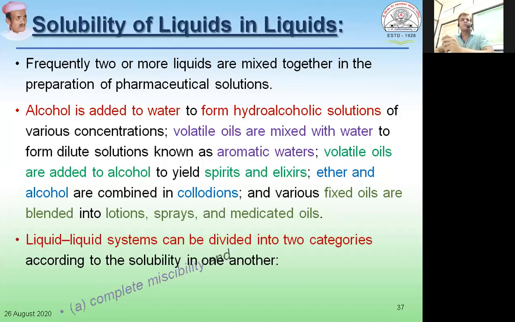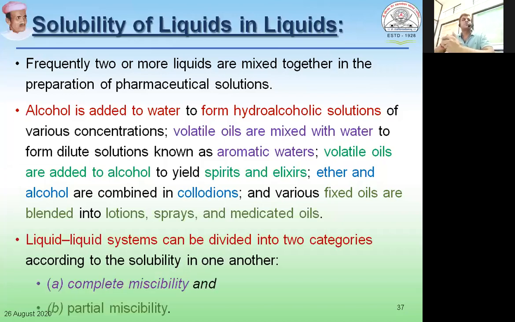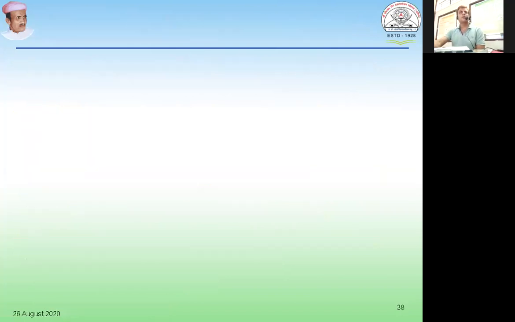Based on the way a liquid mixes with another liquid, these systems are divided into two categories. One is known as complete miscibility and another one is known as partial miscibility. First, we'll be dealing with completely miscible liquids, and then we'll move on to talk about partially miscible liquids. So let us move on to talk about ideal solutions.